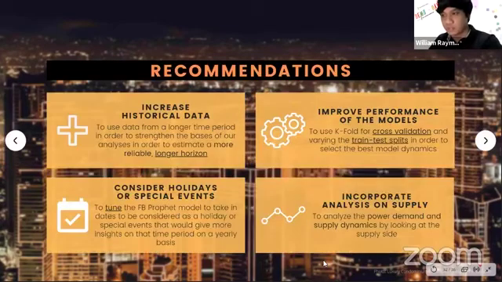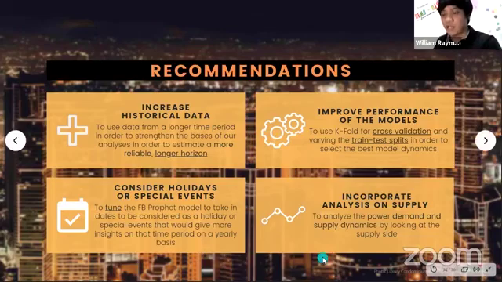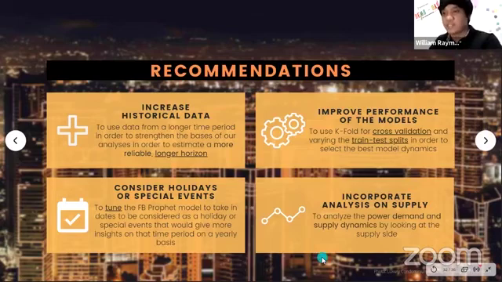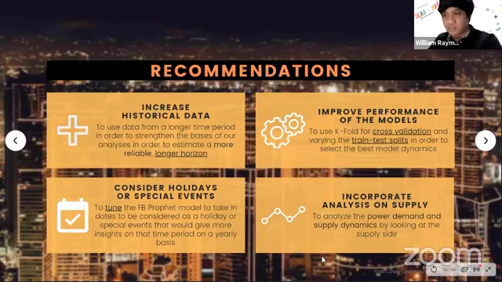Some recommendations that we can do is to increase our historical data. A longer dataset is always going to help with forecasting, and improvement of the models through K-fold and other validation methods will allow us to select better model dynamics. Another thing we can consider for the FB Prophet model is to incorporate special holidays or events in the forecasting, since it could take those into consideration when encoded. And on future studies, we could incorporate the supply side of things to see if our industries could actually keep up with the demand.